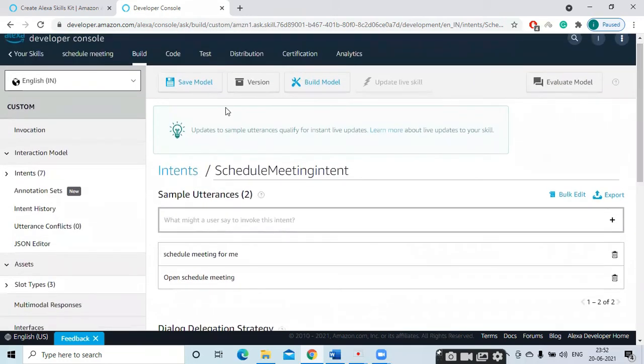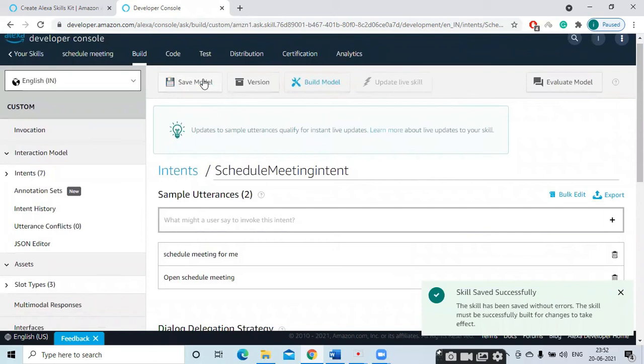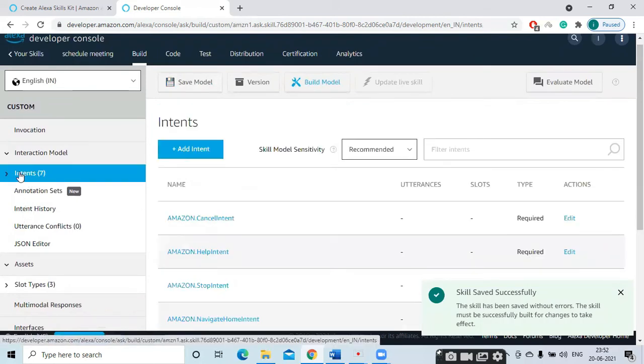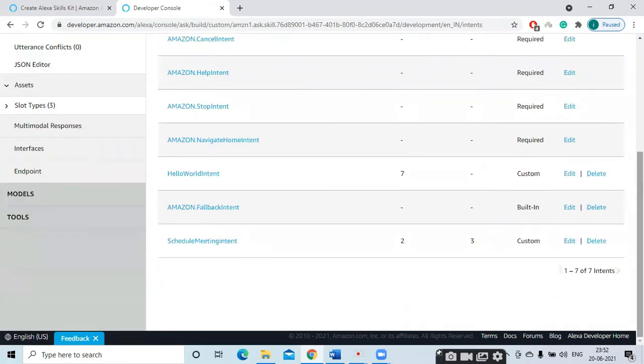And then save. So here see, schedule meeting intent is there. So what are the things? Utterances, 2 utterances we have written, and slots, 3 slots we have created: day, time and phone number.